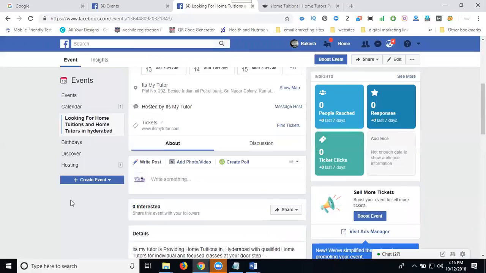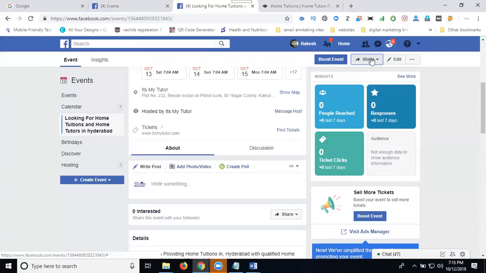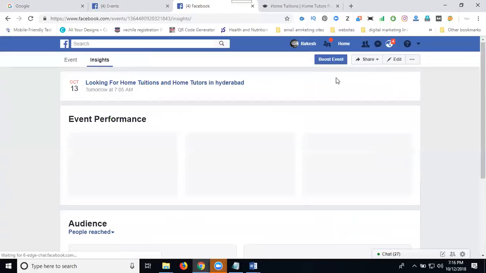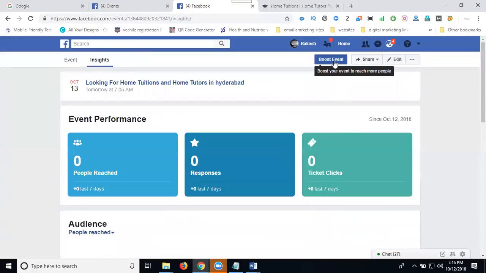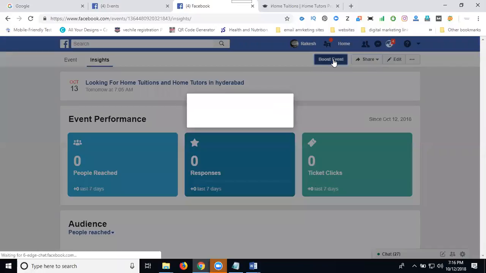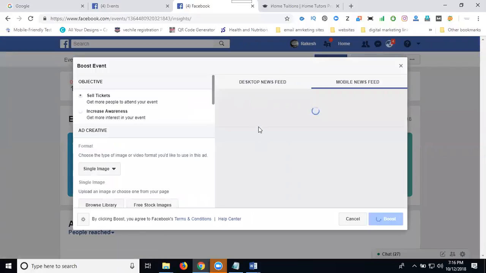If we promote this one, which one? Share, invite friends, share in Messenger, share as a post option. If you click see more, you can show your total insights option. The last one is called Boost Post. This is totally Facebook paid ads. You can click here. They go to where? Boost your events and your ads.